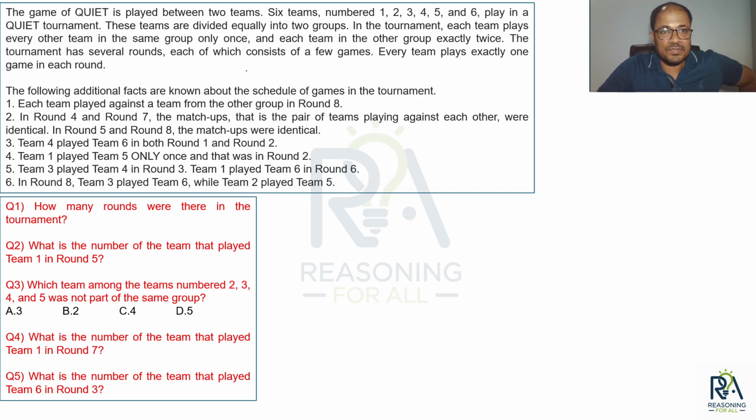The only thing that you have to keep in mind is 24 matches in the entire tournament, and each team plays 8 matches in the entire tournament, because the entire tournament is based on round robin. There is no qualifying round and so on. So the whole tournament runs in round robin format.